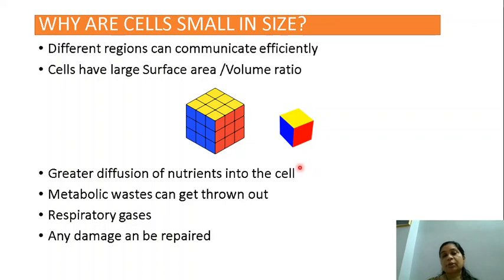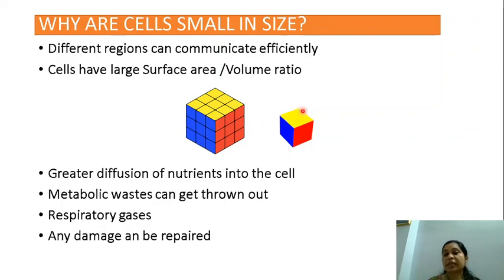So I've shown this diagram here. You can see this cube. This is a big cube and I've broken up parts of this cube. Supposing you remove all these cubes like this, what will happen? The surface area that is exposed, you can see here, this part is also exposed, this part is exposed, behind is exposed. So in total there will be 6 surfaces exposed, while over here, it was only this side and the top side that were exposed. The other sides were not exposed, right? So in this case, all the sides are exposed.